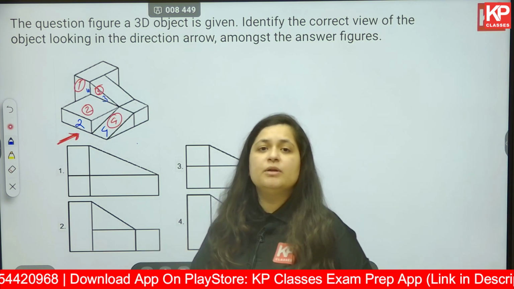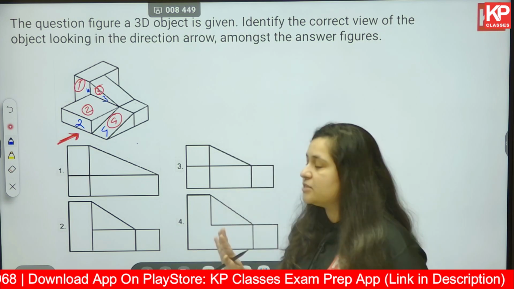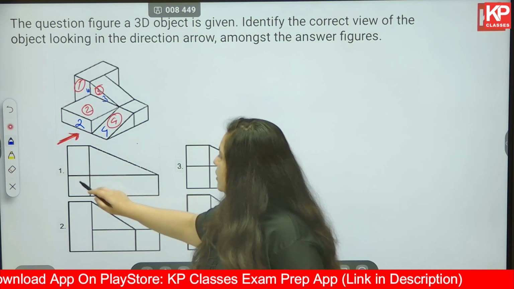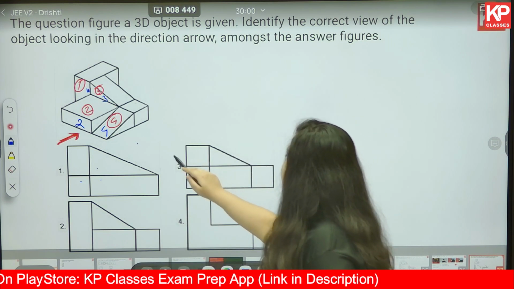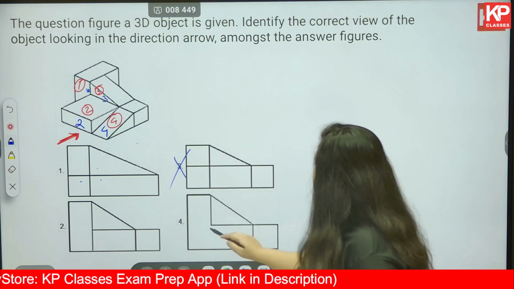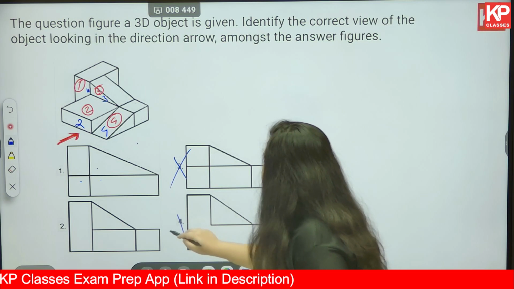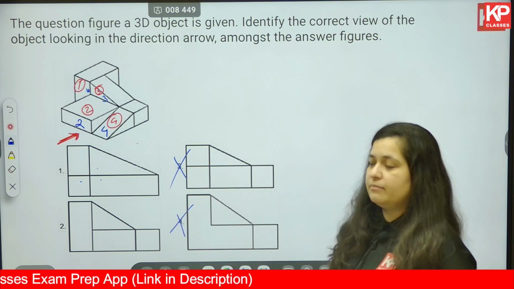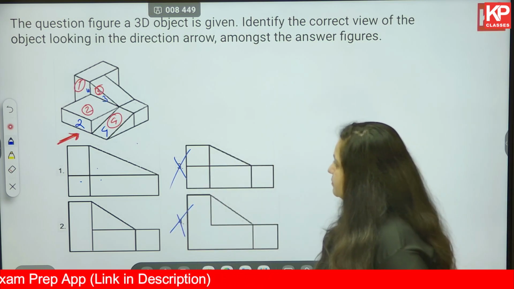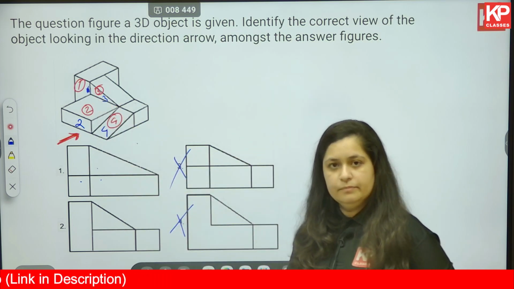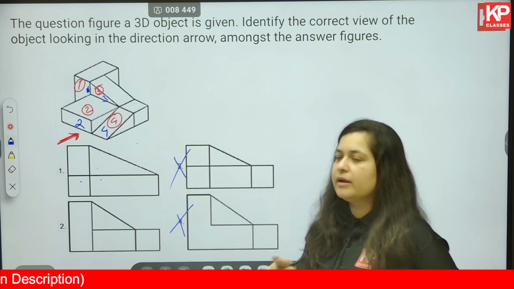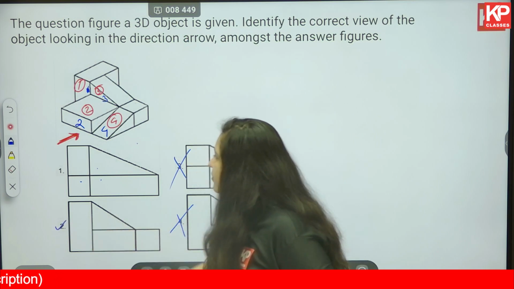Let's see if we are able to eliminate any of the options based on just this understanding. 1 2 3 4, correct. 1 2 3 4 5, we can eliminate option C. 1 2 and 3, we can eliminate option 4 as well. Next, this particular plane 1 ideally should be one big rectangle, something like shown in figure 1.